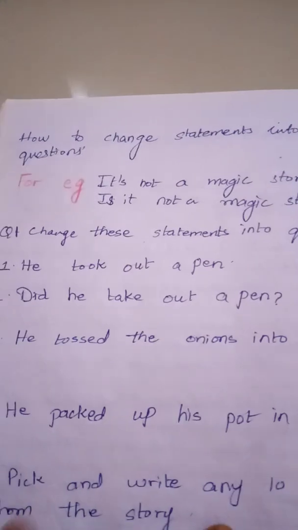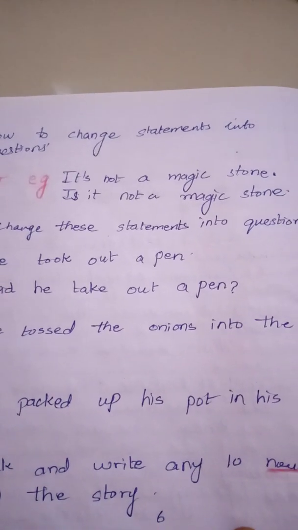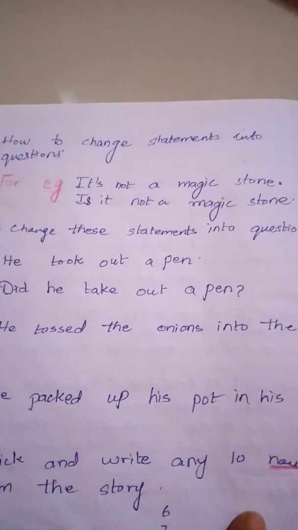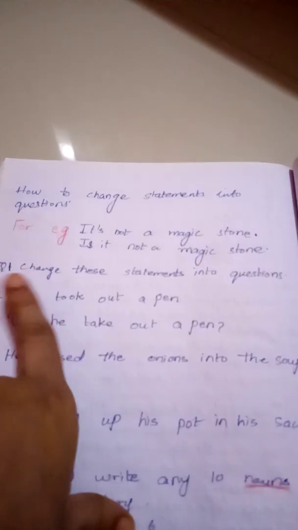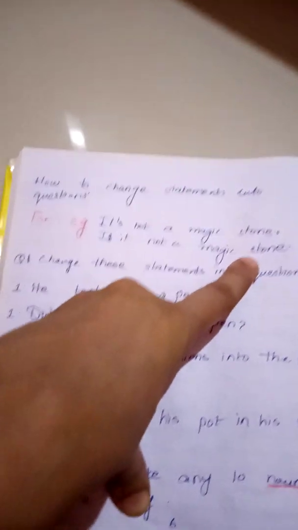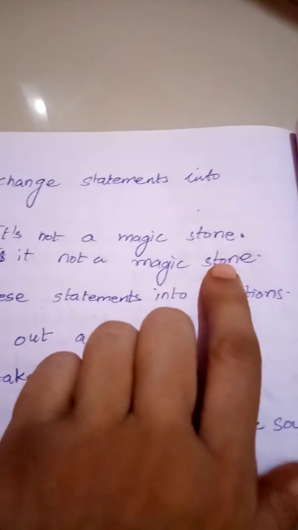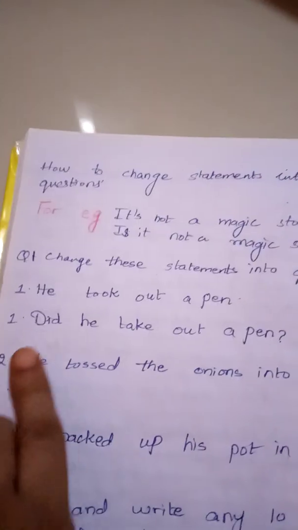Then I have given one thing in homework, how to change statements into questions. For example, a simple sentence is, "It's not a magic stone." Now, how will you change it into a question? "Is it not a magic stone?" And of course, after the question, you will put a question mark. So, it will become a question.